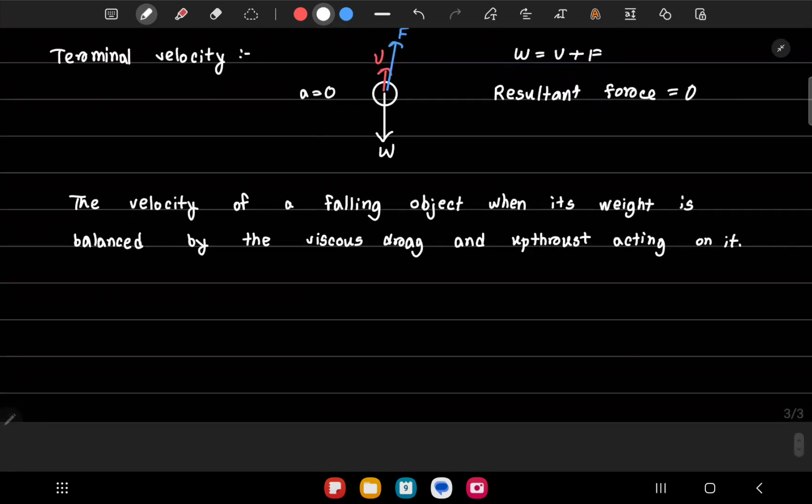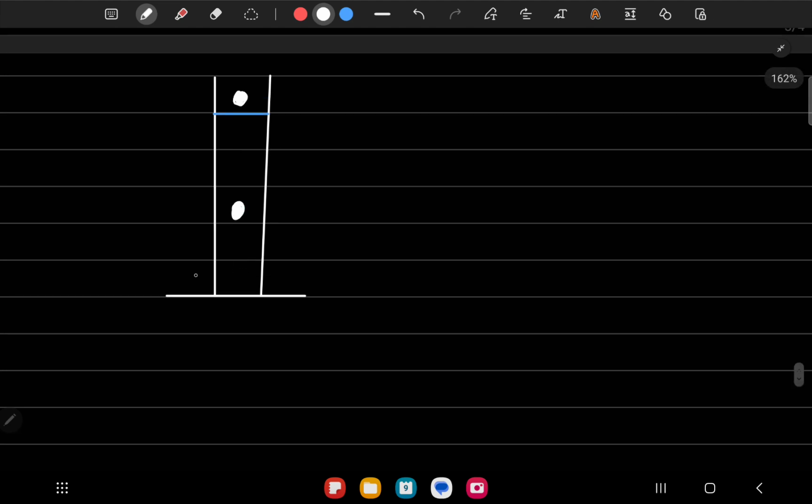Now for spherical objects falling, for example, we have a core practical where we drop marble balls through a measuring cylinder which is filled with glycerin. Glycerin is a high viscosity liquid, so we can reach the terminal velocity really fast. If it was air, we need a few kilometers to reach the terminal velocity. So after a while, for example, when the ball is over here, it reaches its terminal velocity. Using a light gate at the end, we can measure this. So we put a light gate over here at the end and measure the terminal velocity.